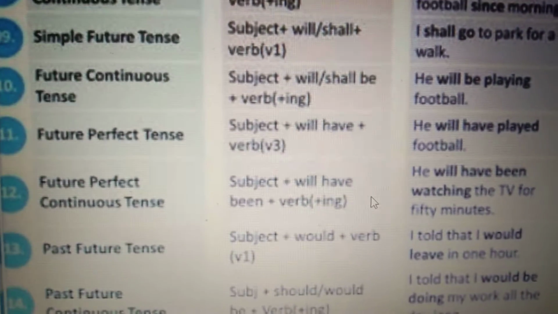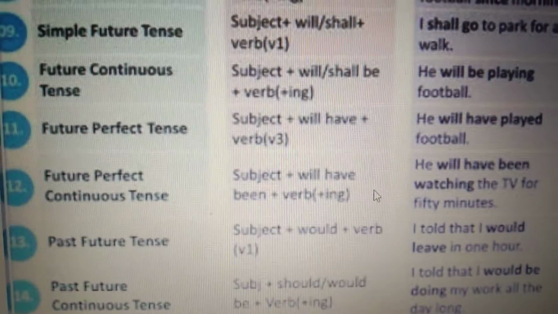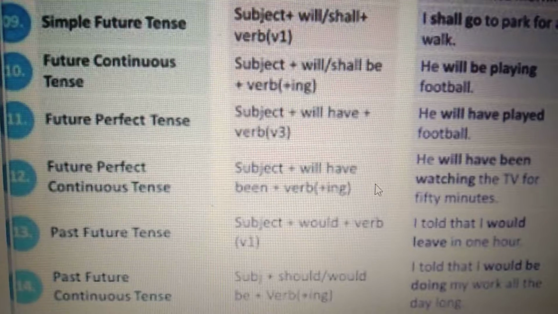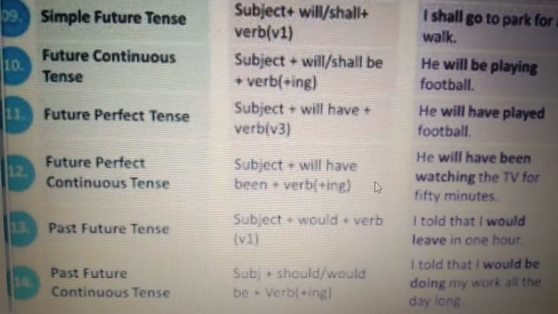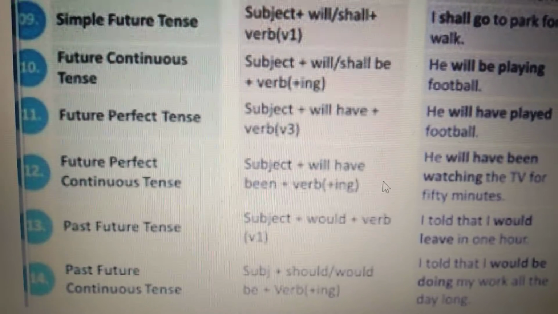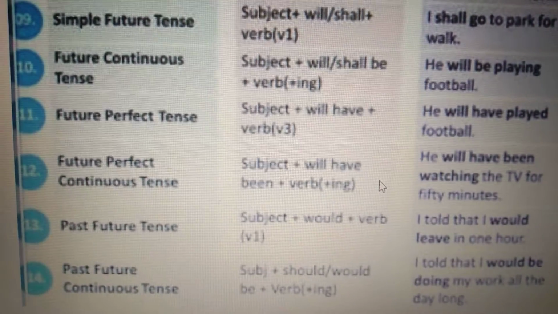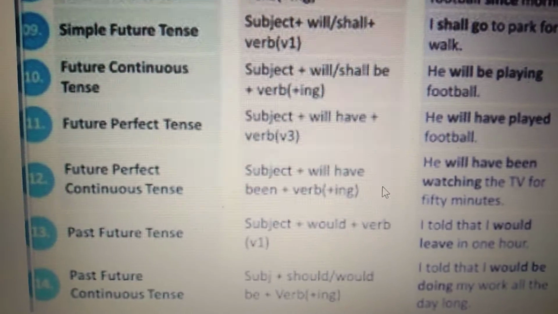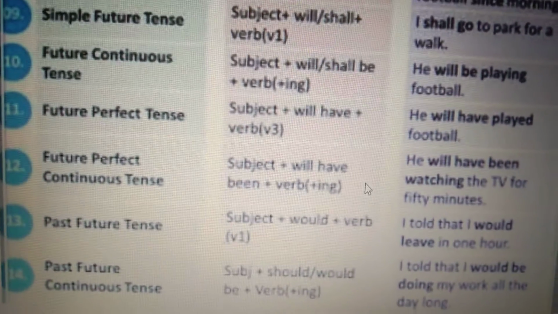Shall have or will have is used with the third form of the verb. I shall have finished the work by the next day. So we use shall have or will have with the third form of the verb.